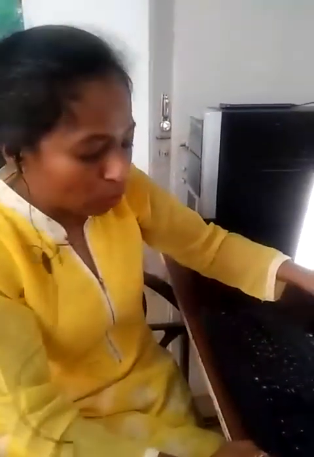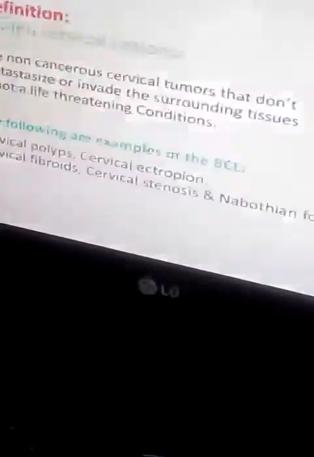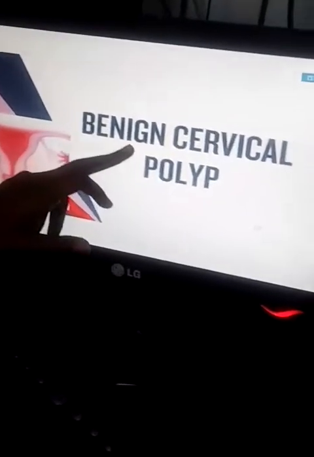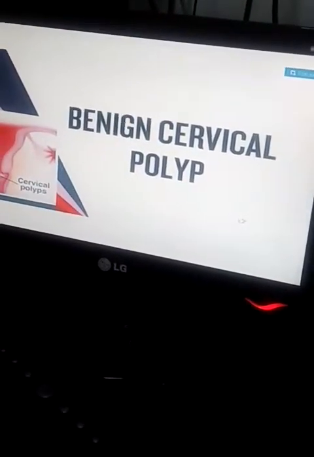It can be cervical polyp, cervical erosion, or the second word for this, cervical ectropion, cervical fibroid can also be present, cervical stenosis. Stenosis means tightening of it, and the Nabothian follicles. So first we are going to see about the benign cervical polyp.